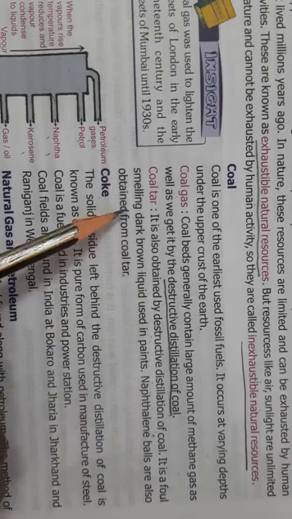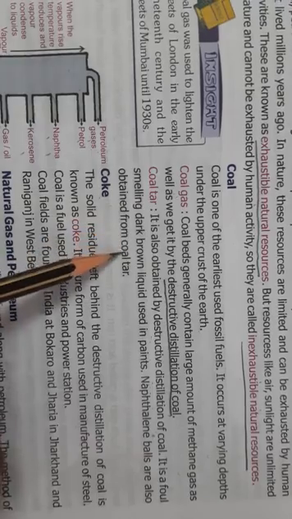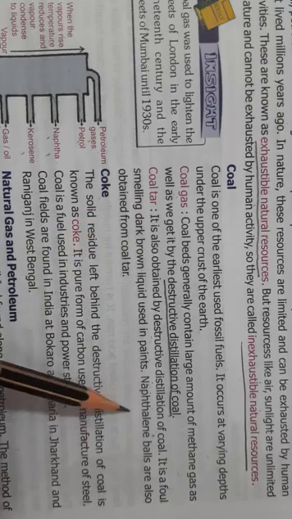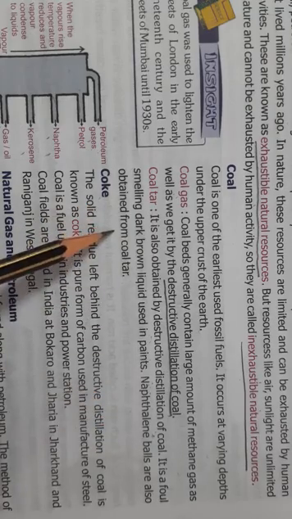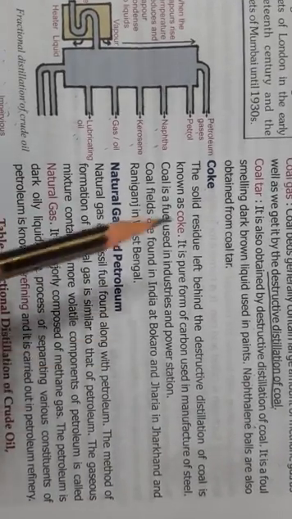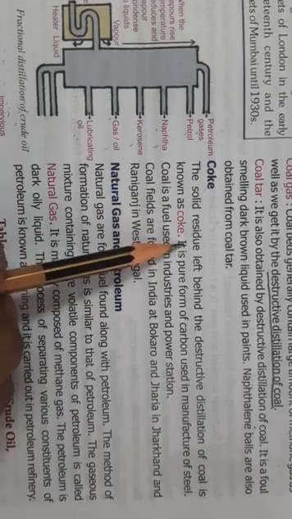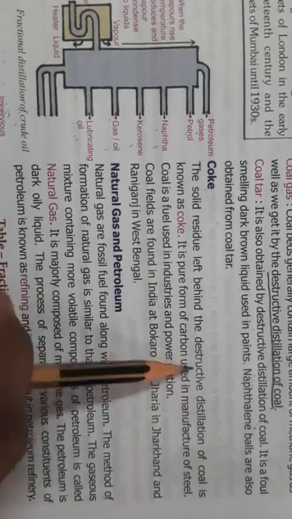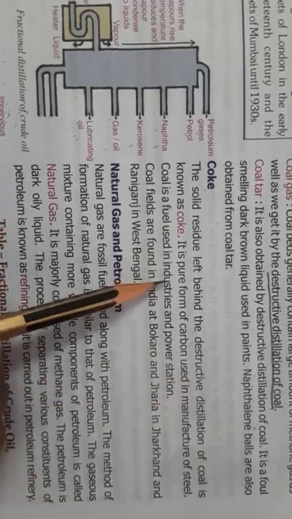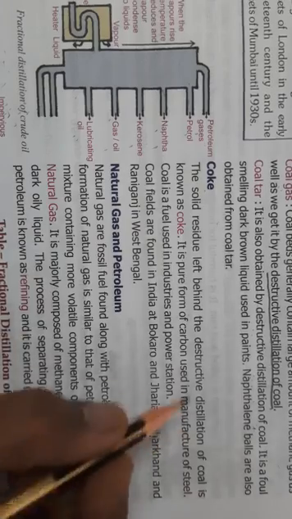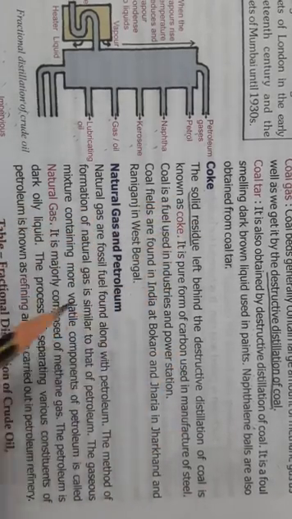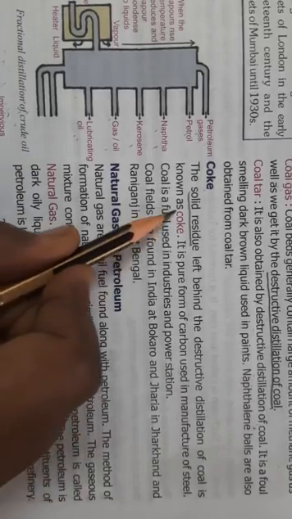Coal tar has a very foul smell and it is a dark brown liquid. Naphthalene balls are made from coal tar. Clear? Then the next one is coke. Coke is the solid residue left behind after the destructive distillation of coal. That solid residue is called coke.